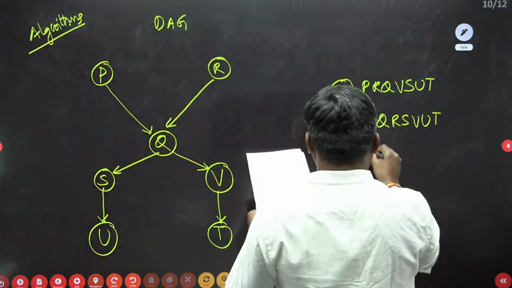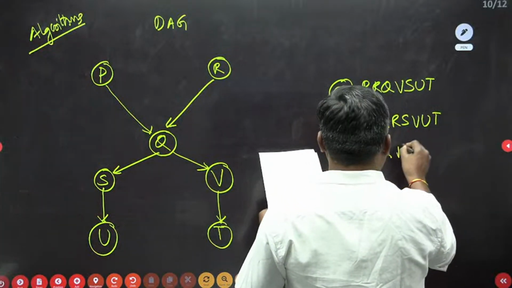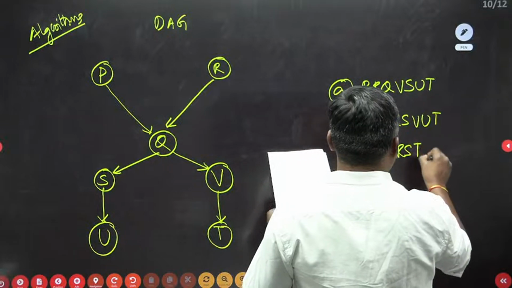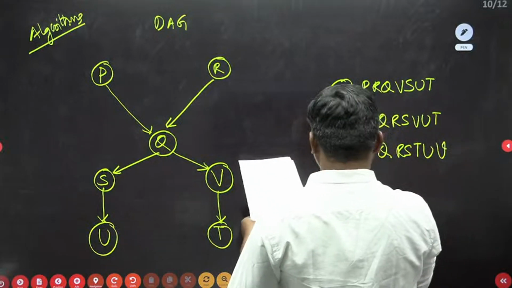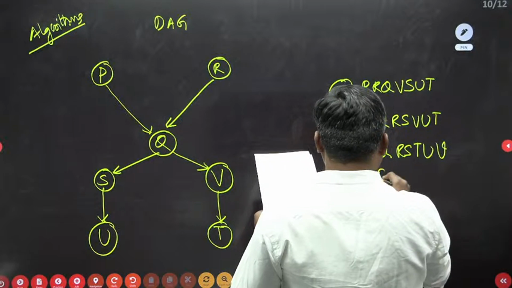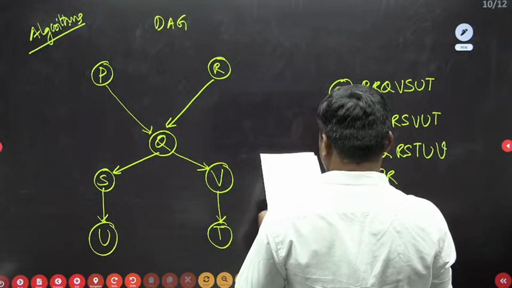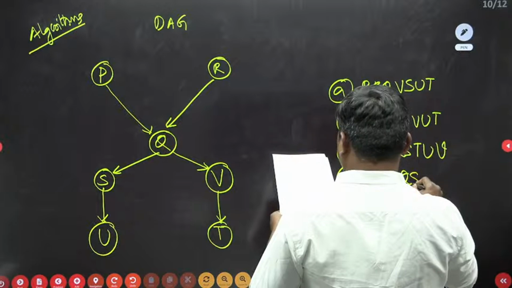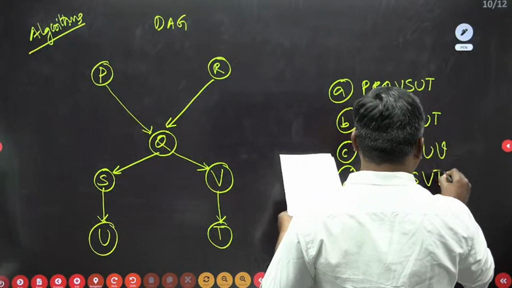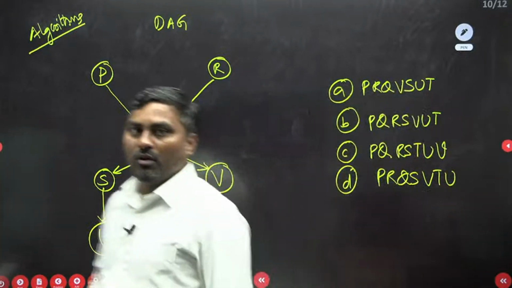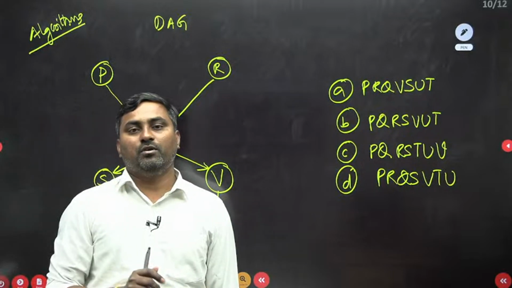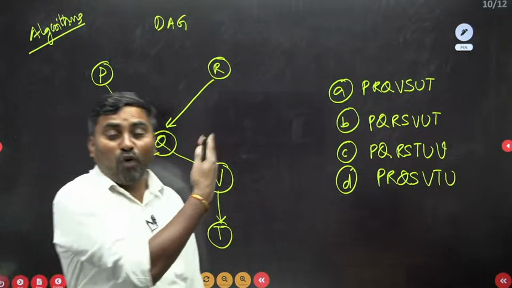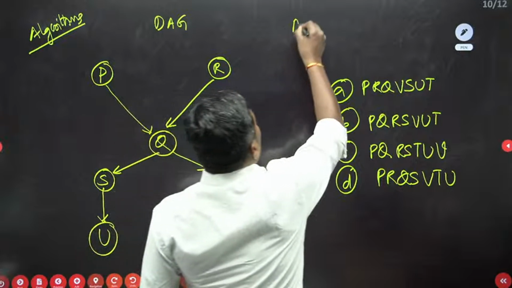Option C, PQRSTUV. Option D, PRQSVTU. Now they are asking for the given DAG, which of the following. This is again an MSQ question.